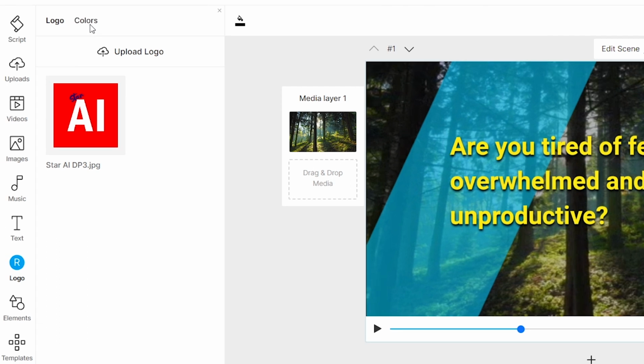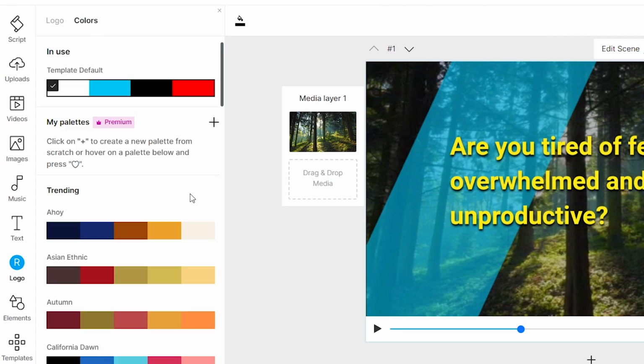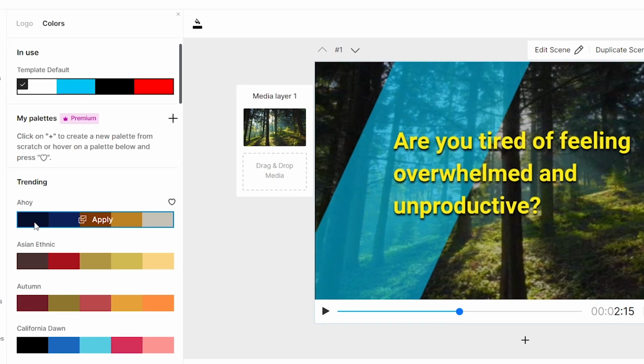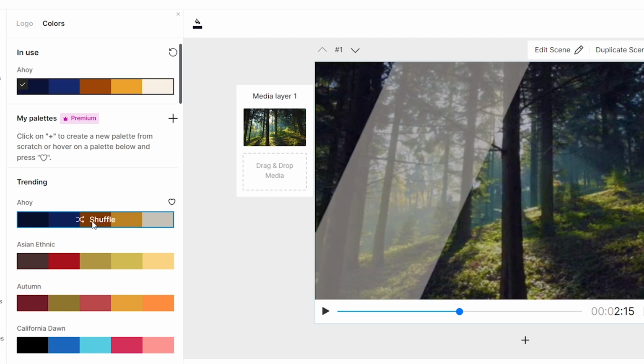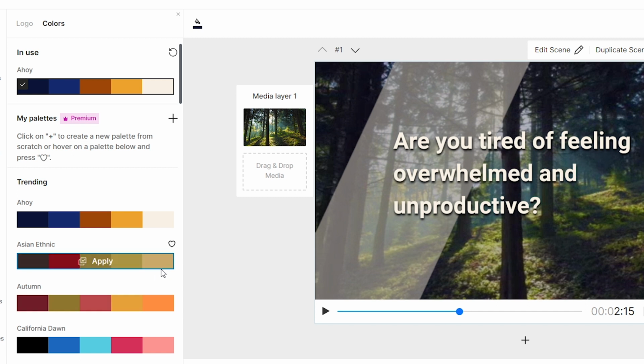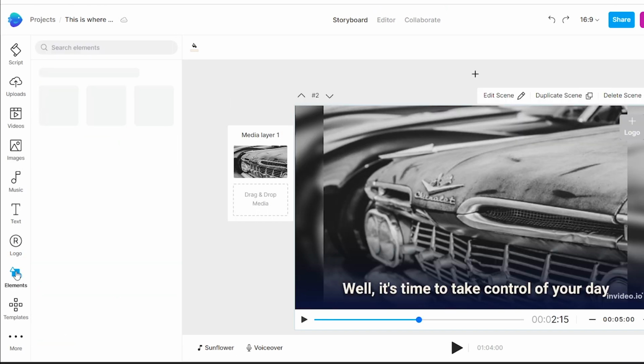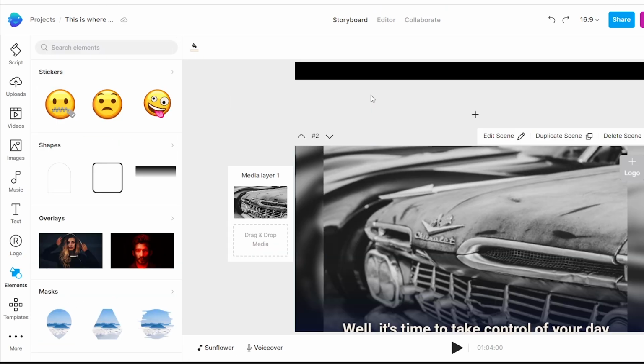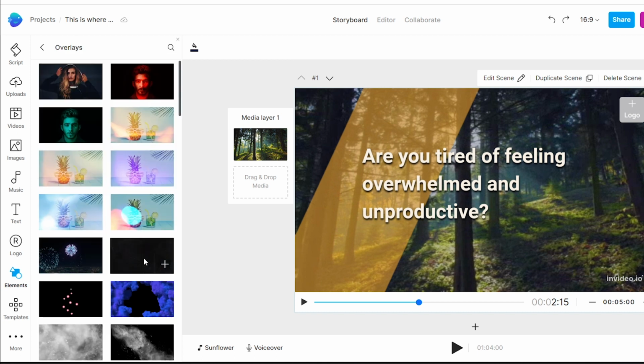And here, clicking colors, you can change your entire project's theme colors. I'm going with this color palette. You can see this line's color and the text colors have changed. Now here you can add some elements to your video. I'm adding overlay by clicking this plus icon.